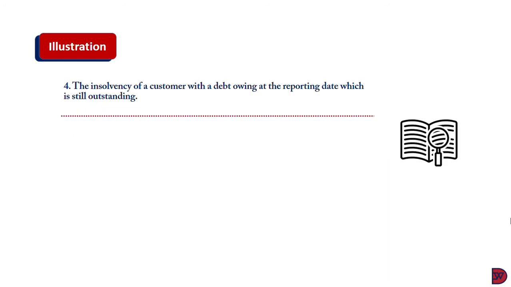Fourth, the insolvency of a customer with a debt owing at the reporting date that is still outstanding. Now, the fact that the customer has become insolvent or bankrupt after the reporting date provided evidence that it was having financial difficulties within the accounting period. So a provision for bad debt should have been made for this customer. This is an adjusting event. So we now have to adjust and make a provision in the financial statement pertaining to this very customer.